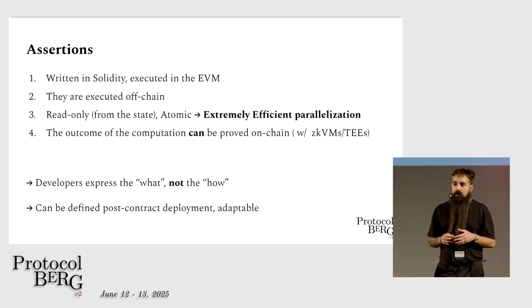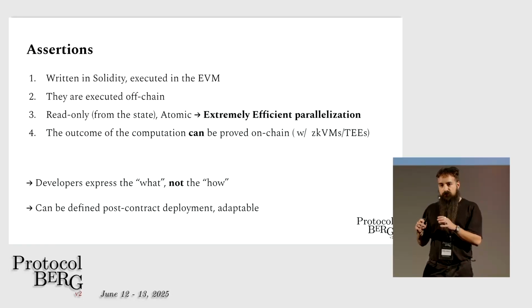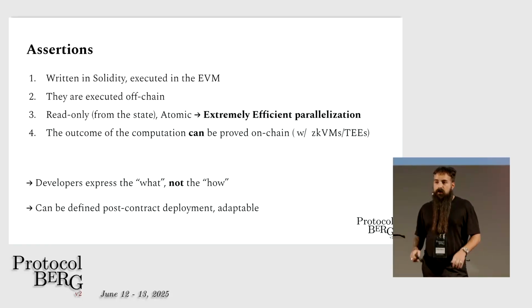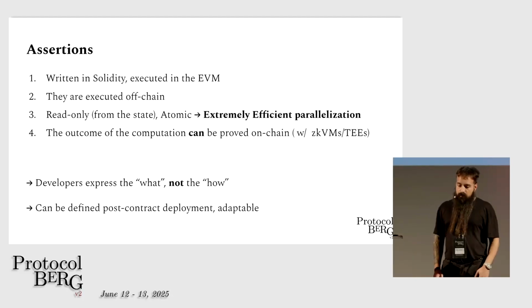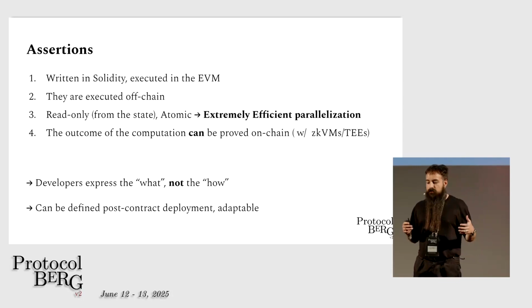So we can execute a lot of these checks, and the outcome of the computation can be proved on-chain. So we have this very efficient off-chain computation where, if we need, on the pessimistic path, we can prove it on-chain. And this creates a very nice primitive because now developers don't have to express the how.